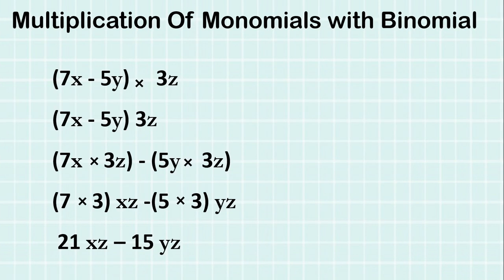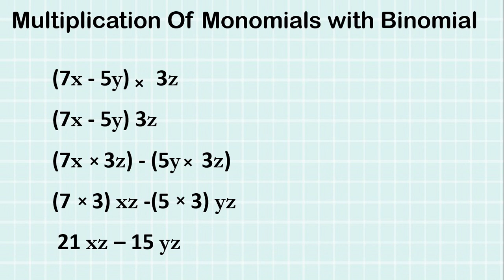Now we'll see multiplication of monomial with binomials. So how do we have to multiply the monomial with binomial? A binomial is always written in the bracket because there are 2 terms. And when a monomial is written outside the bracket, there is no need of writing a multiplication sign. It is understood when there is no sign in between, there is a multiplication sign. So you will multiply this monomial with this binomial.